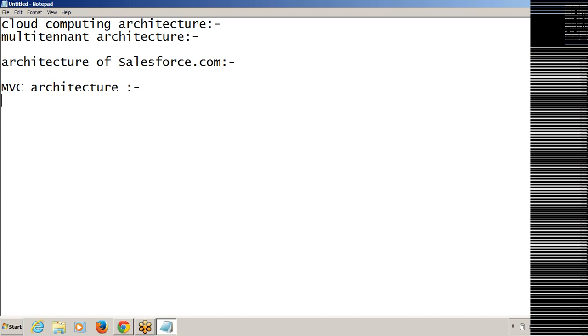It is Model View Controller. So it is a well-known architecture. M stands for model. V stands for view. And C stands for controller.